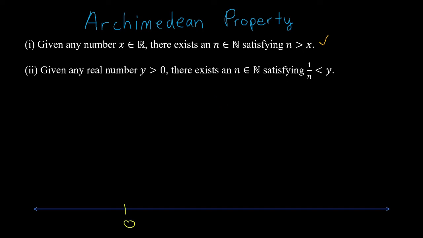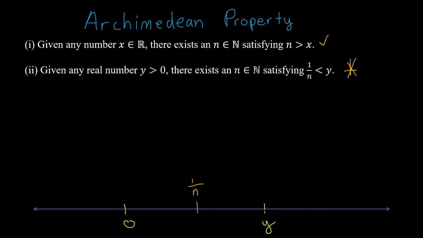Again, I'm going to use my number line. Maybe this is 0, and here's our y. The statement is saying, and this is a really important statement, especially in real analysis when we talk about sequences, that between 0 and any positive number y, we can find the reciprocal of a natural number.